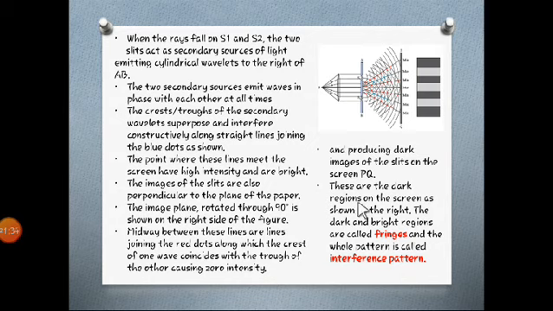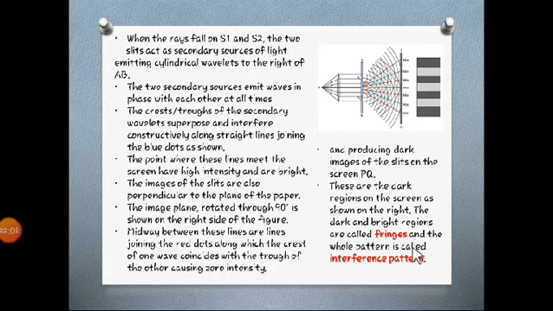These are dark regions on the screen, as shown on the right. The dark and bright regions are called fringes, and the whole pattern is called the interference pattern.